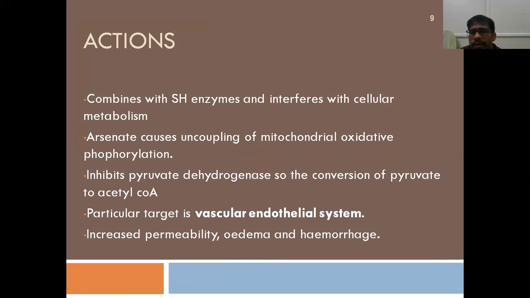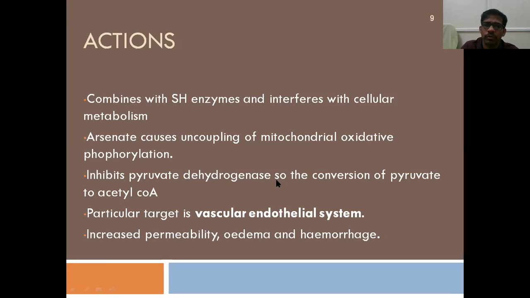Coming to the actions, most of these metallic poisons have an affinity towards the sulfhydryl groups in cellular enzymes. They interfere with cellular metabolism by combining with the sulfhydryl groups in the metabolic enzymes. This causes uncoupling of mitochondrial oxidative phosphorylation by inhibiting pyruvate dehydrogenase.